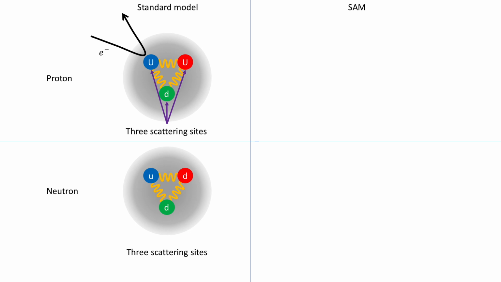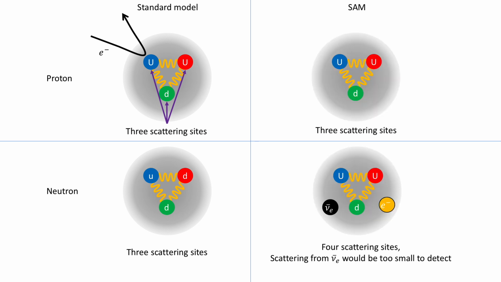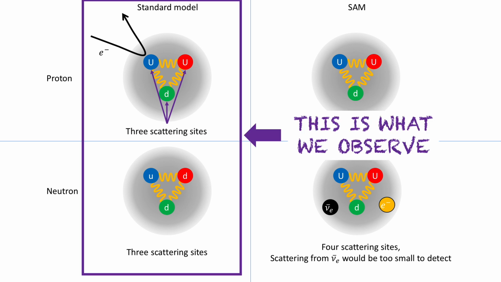Okay. There's no issue here. Actually, it doesn't even require you to accept the existence of quarks. All you need to accept is that there's an experimental result that shows that there are 3 points of deflection for protons. If a neutron were actually a proton with an electron, then we would see a different result. We would expect the 3 deflection points from the proton plus a 4th deflection point from that electron. And we do not observe this. So, that's it. This idea is dead on the whiteboard. Goodbye.